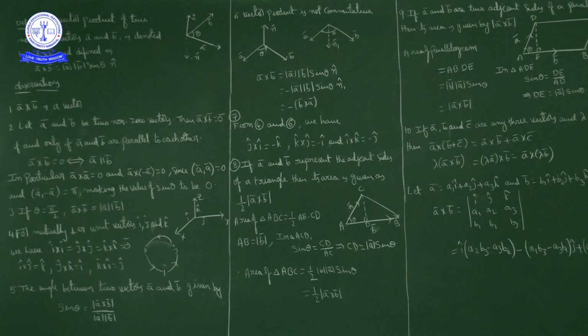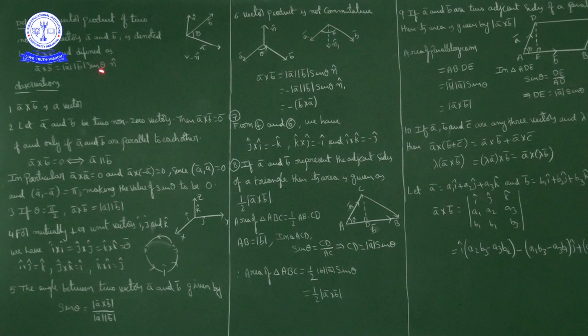In either case, sin 0 degrees or sin 180 degrees, or sin 0 or sin pi, in both cases the value is 0. Sin 0 is 0, sin 180 degrees is 0, sin pi is 0.